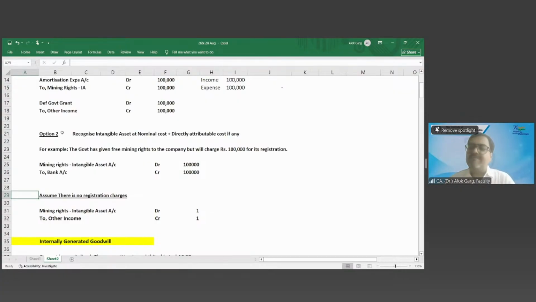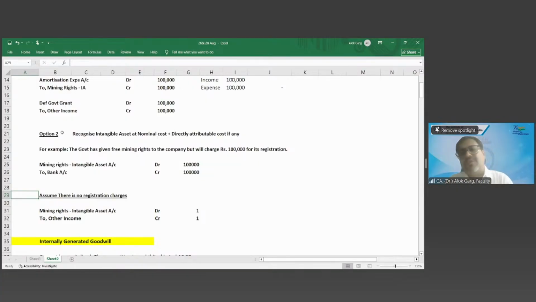But let's say you got an intangible asset which is a license or software, and government is saying that I am giving you the software, installation cost you have to bear. So installation cost is a directly attributable cost of the software. Had this software not been there, installation would not come into picture. है ना? Yes, sir.